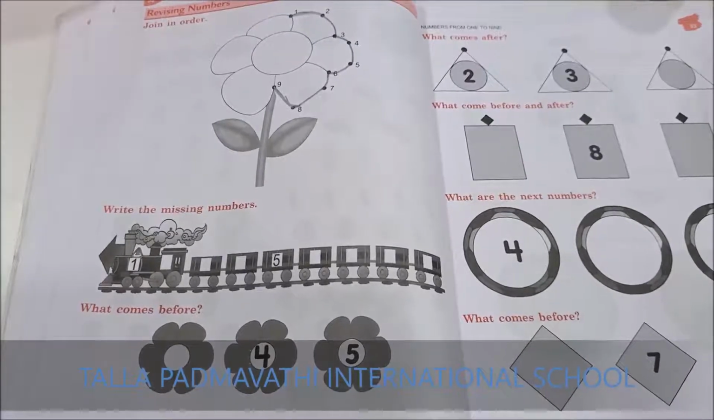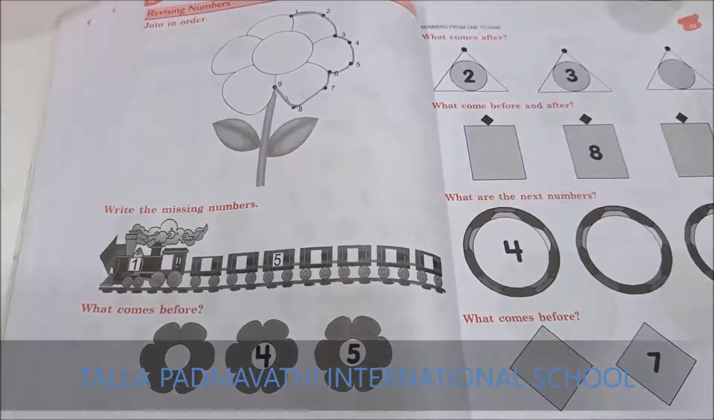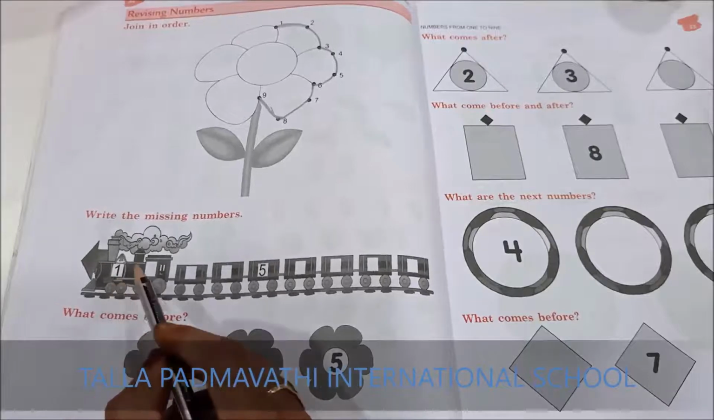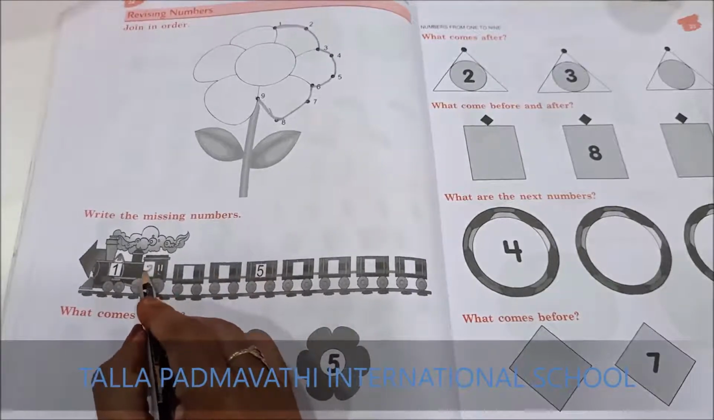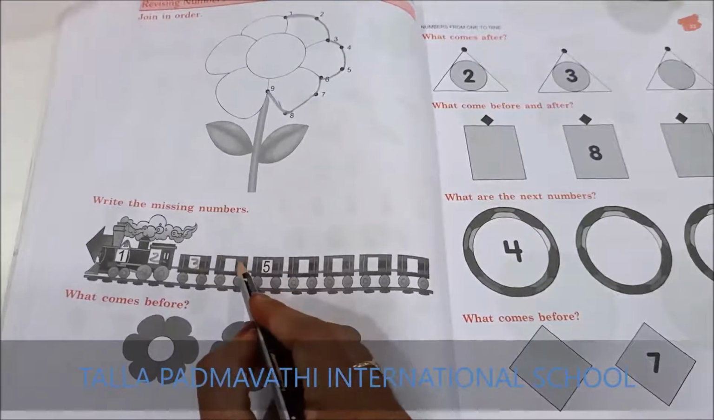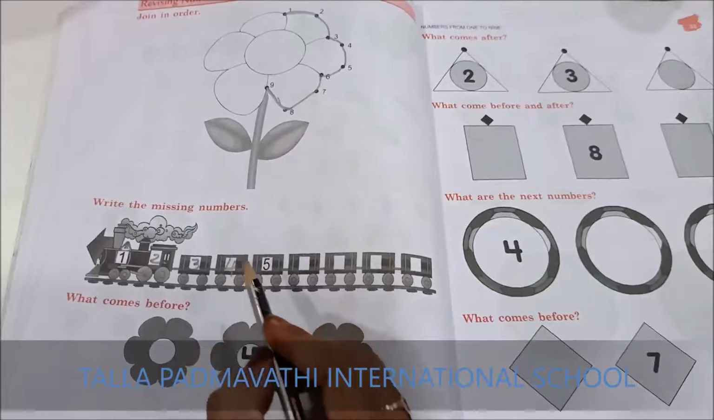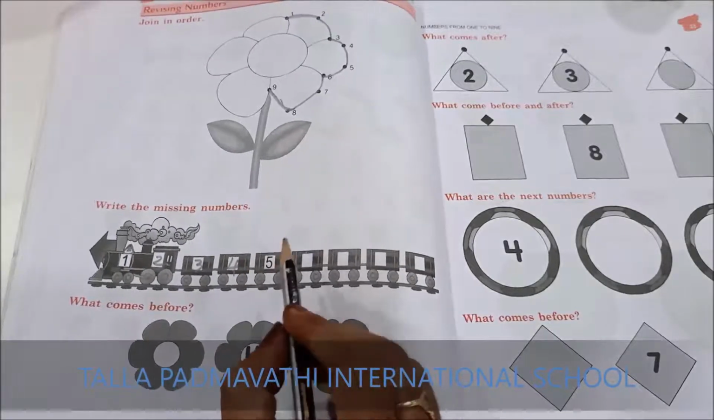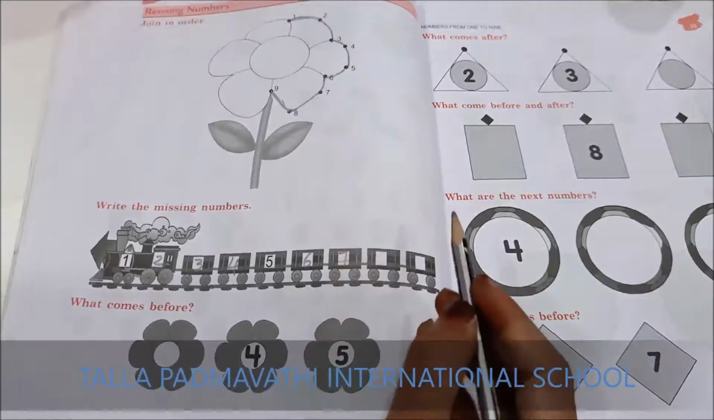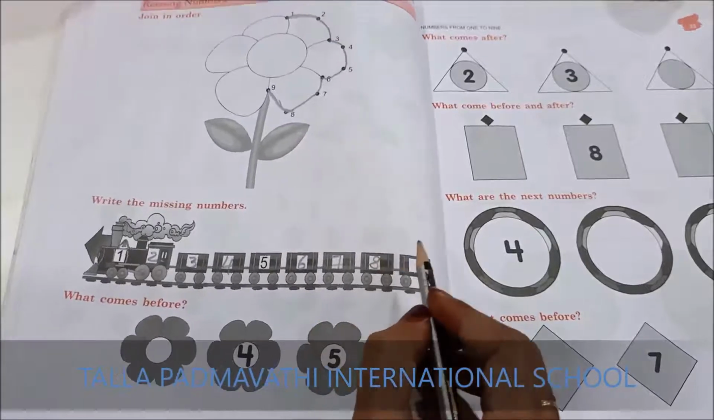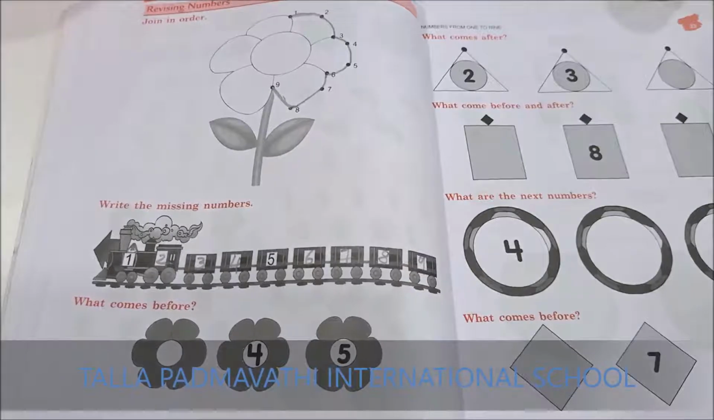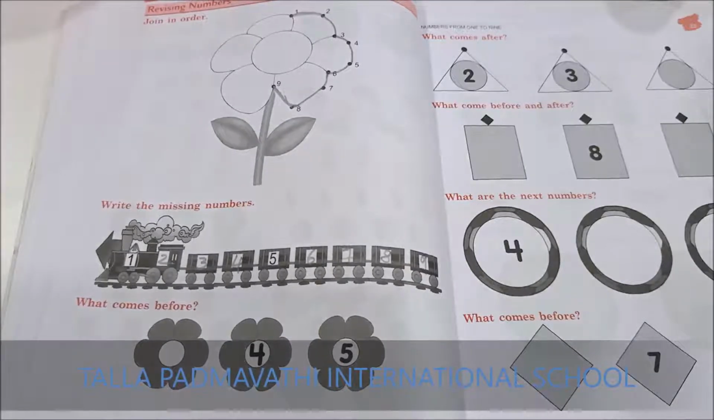Now it's your turn to complete the missing numbers in this train. So what is the first bogie? 1. 1 after 2. Very good. 3. Very good. 5 is already written. 5 after 6, 7, 8, 9. Now the missing numbers are filled.